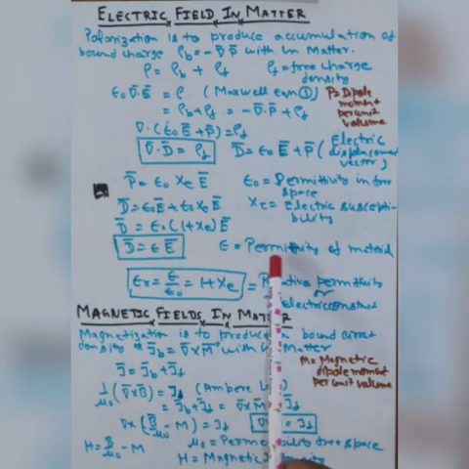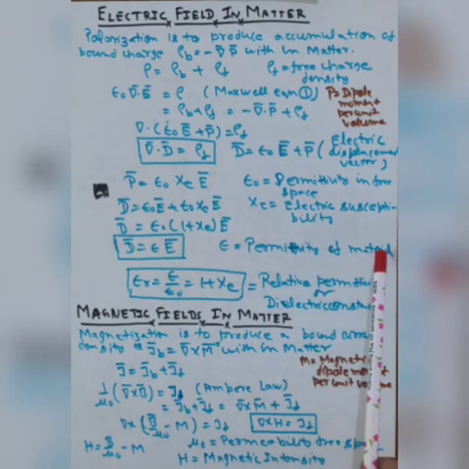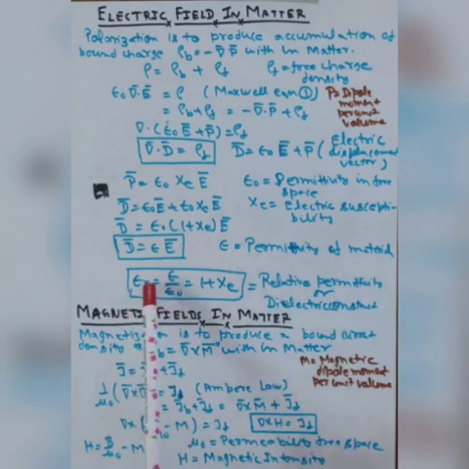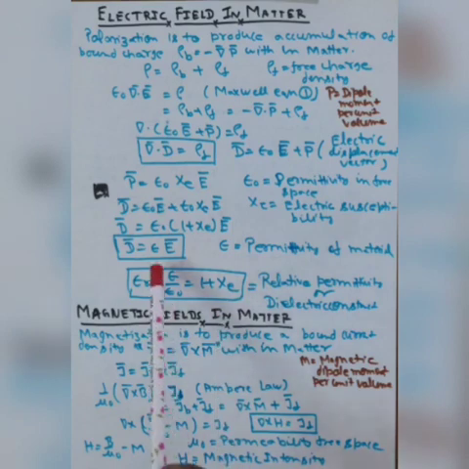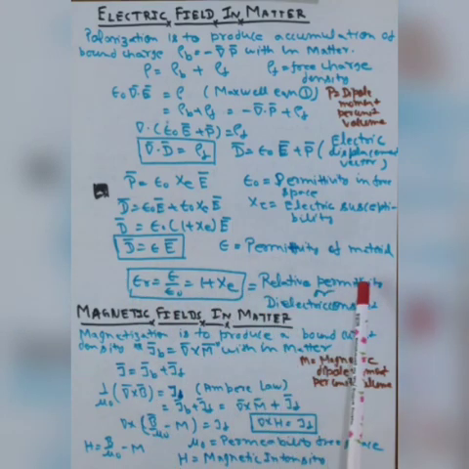This epsilon is the permittivity of matter. The ratio of permittivity in a matter and free space is equal to 1 plus chi E. This chi, as you know very well, is the electric susceptibility, and this relation is known as relative permittivity or dielectric constant.